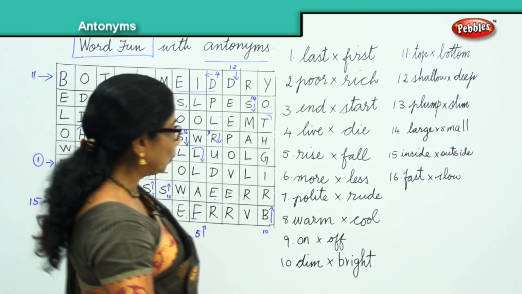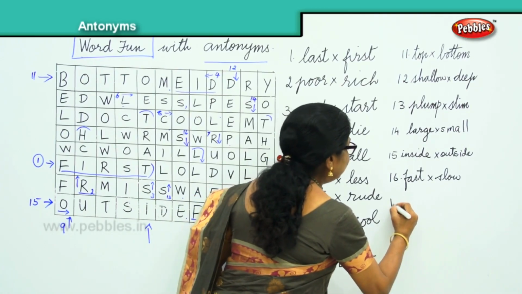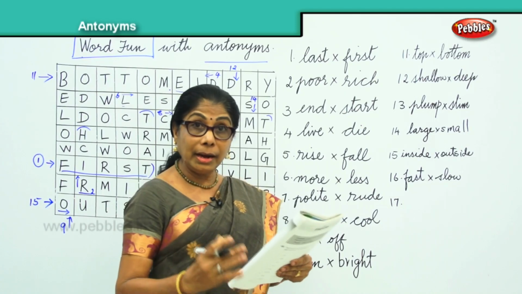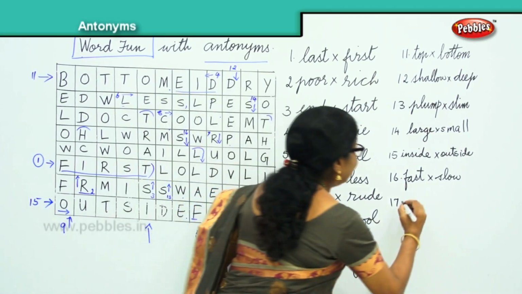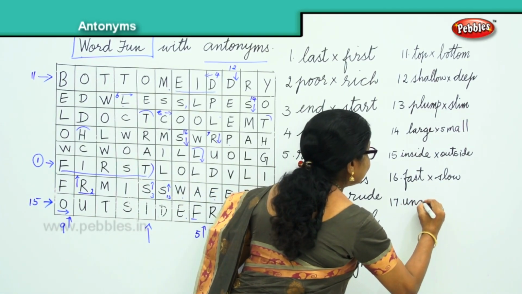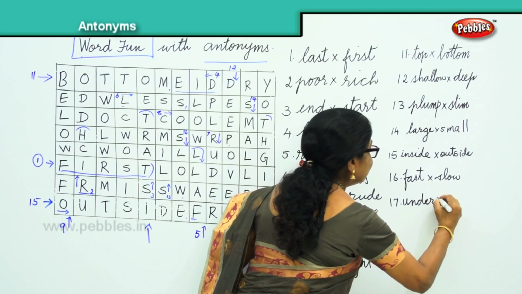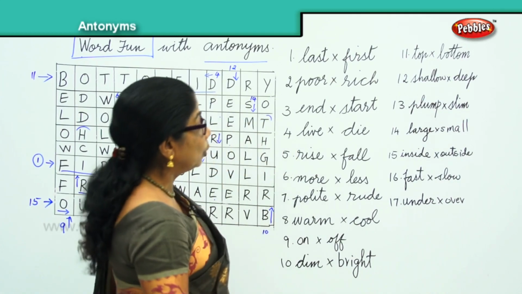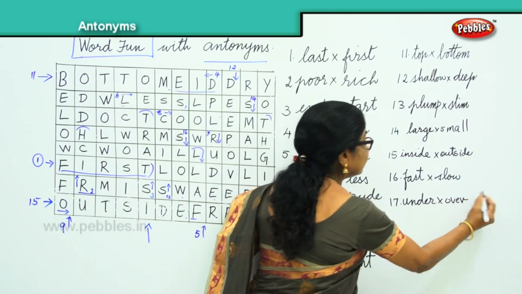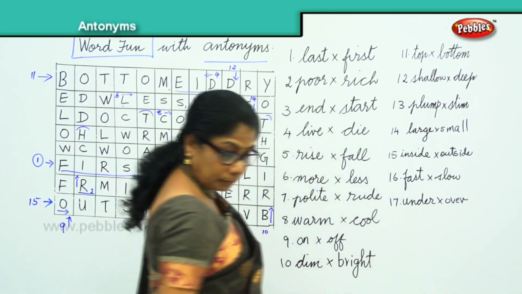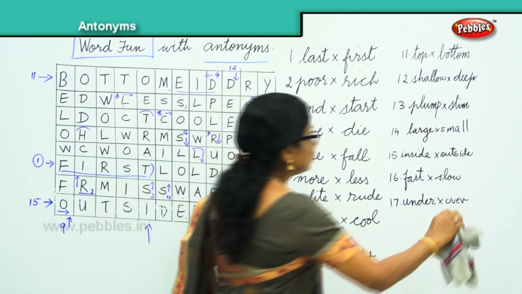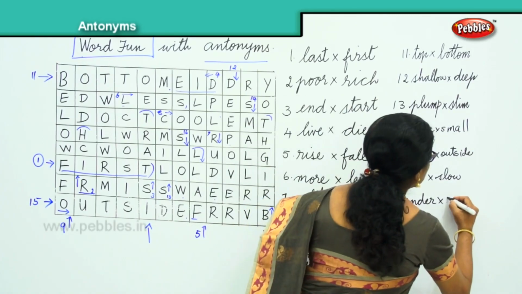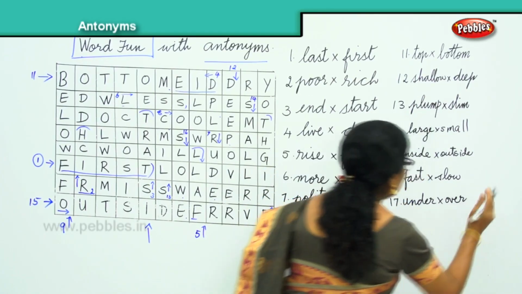And now 17th one, there's some more words for you. 17 we have under. Under, very good, over, very good, under, over.